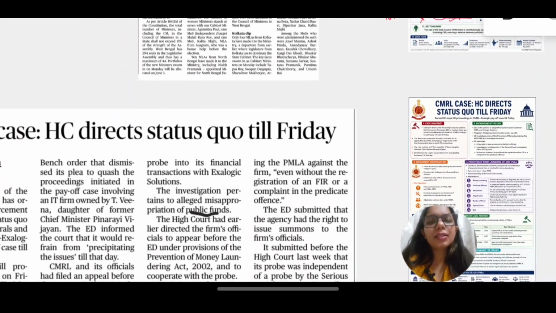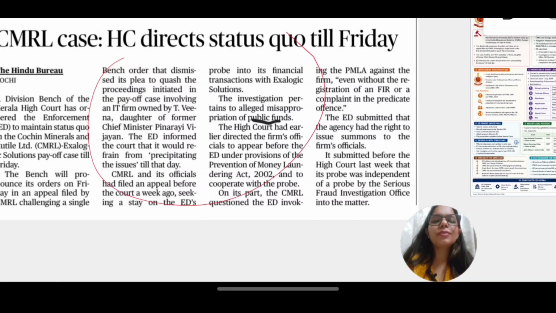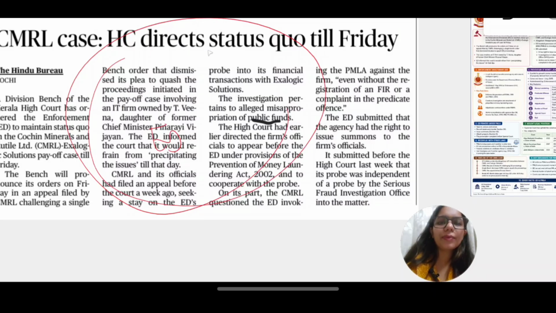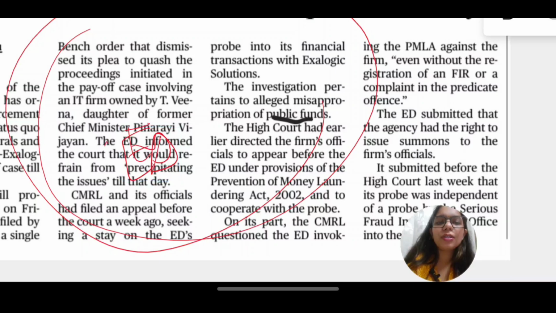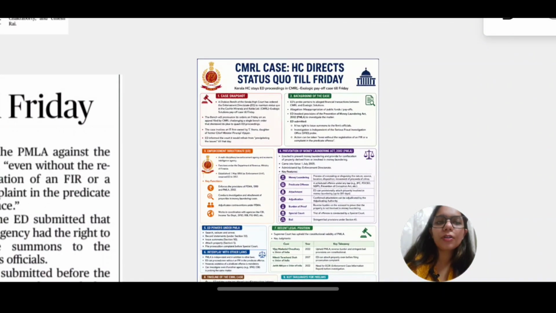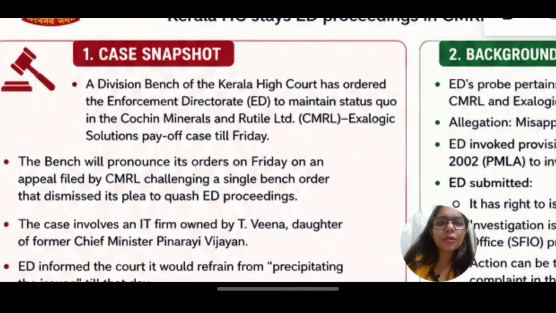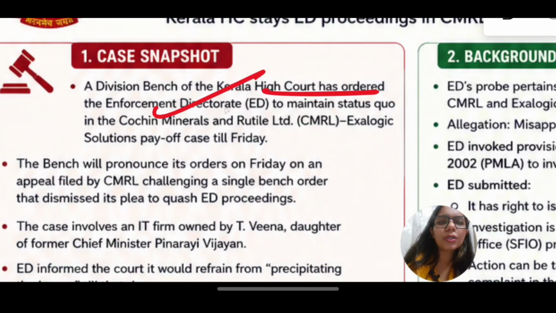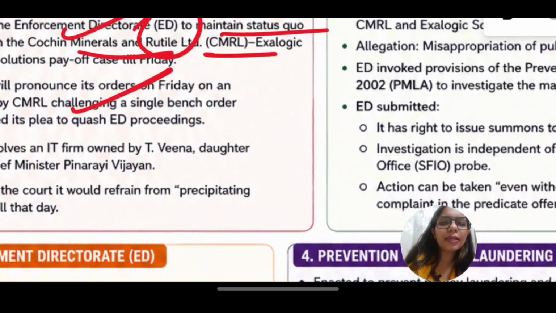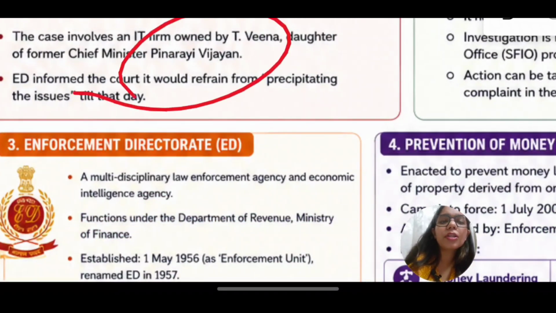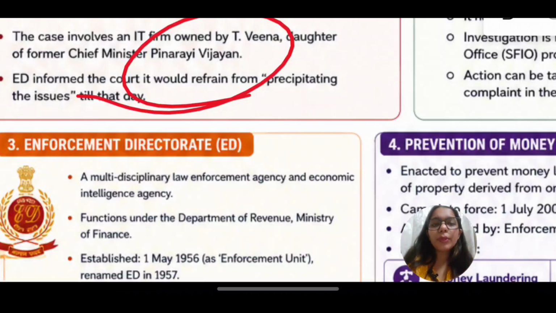Now let us see another article important for the day, which covers ED and PMLA. So we need not cover whatever is happening here, but ED that has been mentioned in this article becomes important for UPSC prelims. Now let us see. What is the case snapshot? There is a division bench of Kerala High Court which ordered ED to maintain status quo in Cochin mineral case. Bench will pronounce its orders later, etc. Now again, this is not important. What is happening is not important for us, but we need to know what is ED.